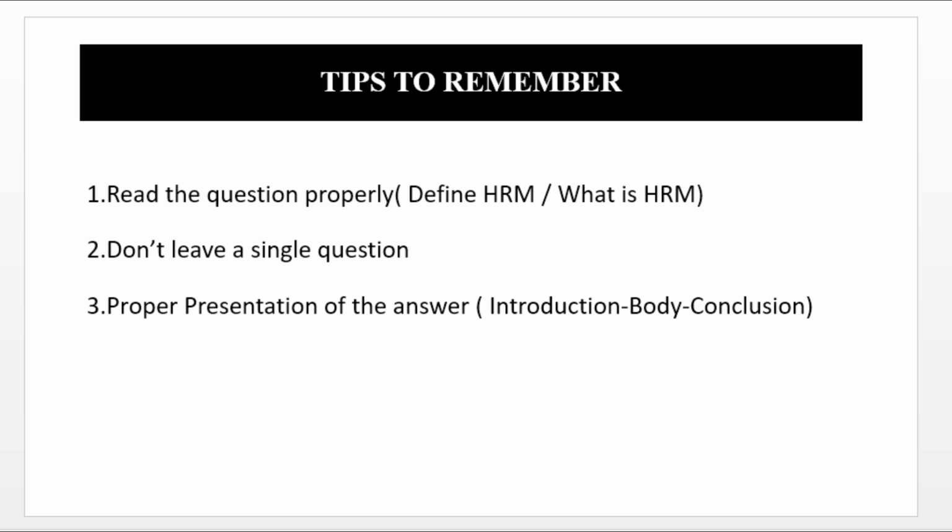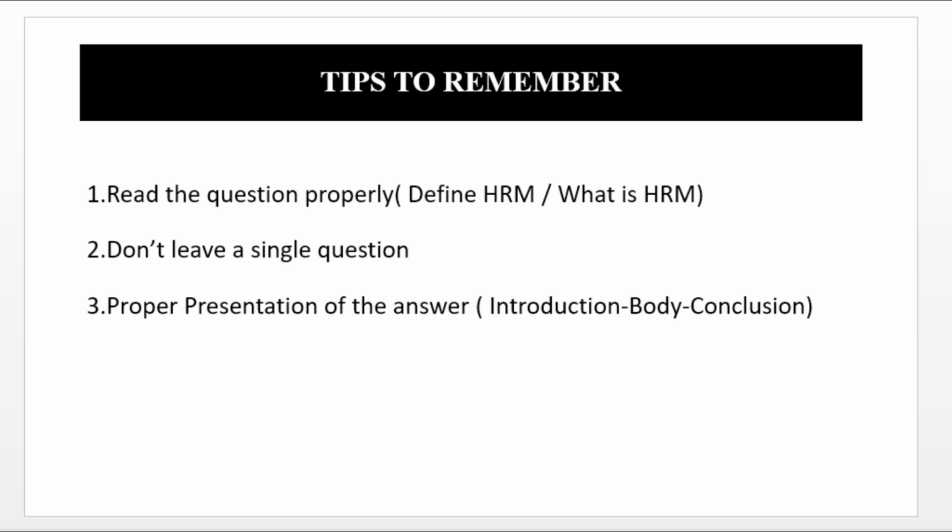Now what consists in the body? Under the body, first of all, start with the diagrammatic presentation. Draw the diagram. It beautifies your answer. So draw the diagram and then points, explanation, points, explanation, points, explanation. Now students do ask, madam, how many lines are expected for the points explanation? Now student, it is expected to write 3 or 4 lines for one particular point.